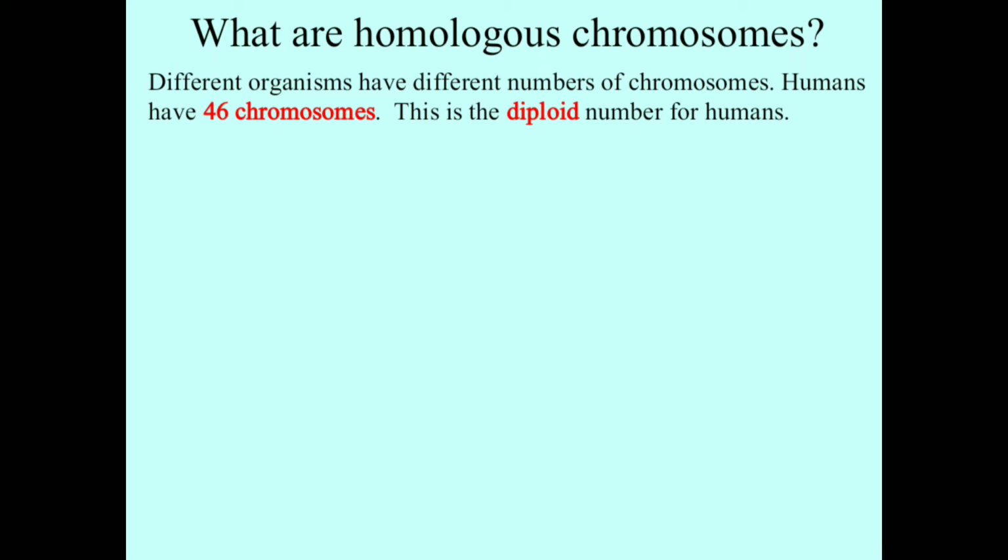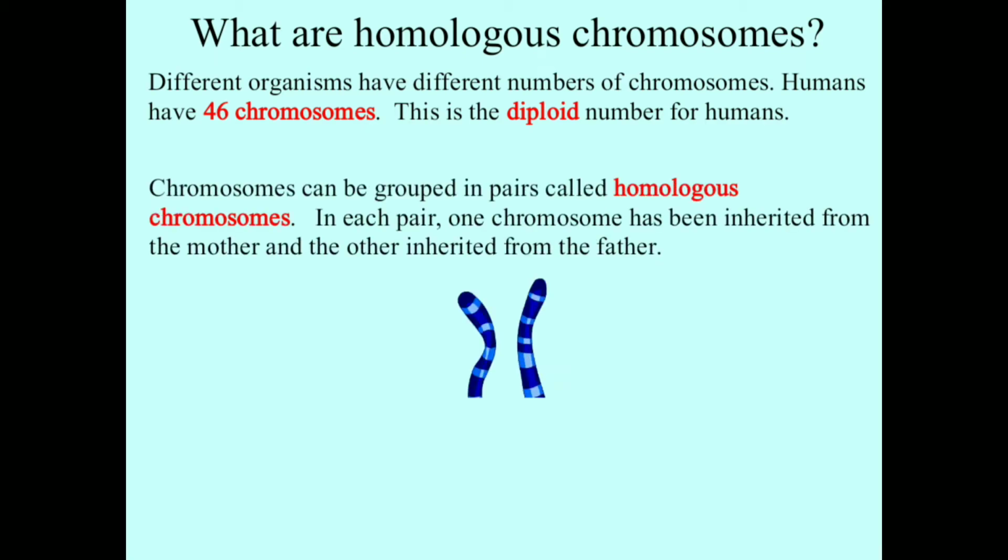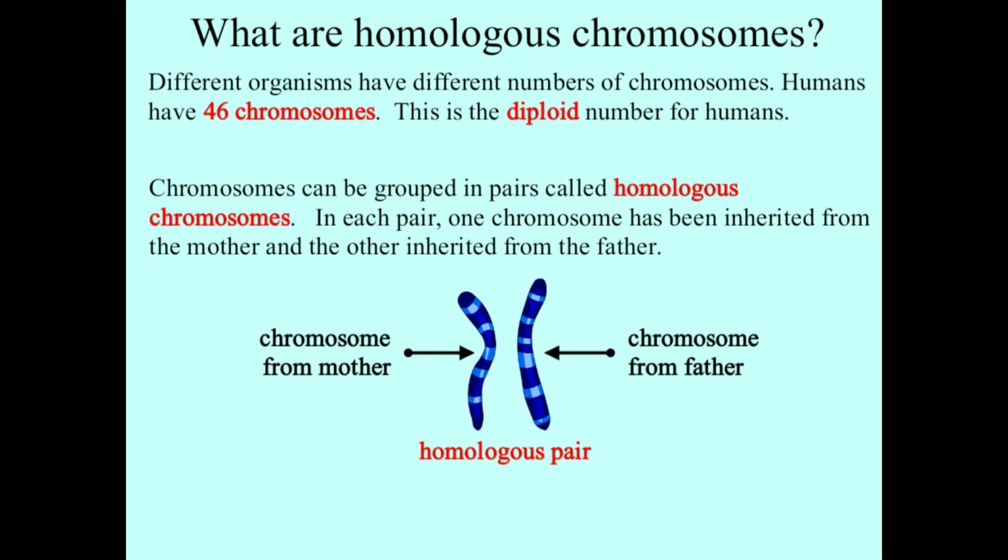What are homologous chromosomes? Homologous means same in structure. Different organisms have different numbers of chromosomes. Humans have 46 chromosomes. This is the diploid number for humans, meaning human chromosomes exist in 23 pairs. Chromosomes can be grouped in pairs called homologous chromosomes.